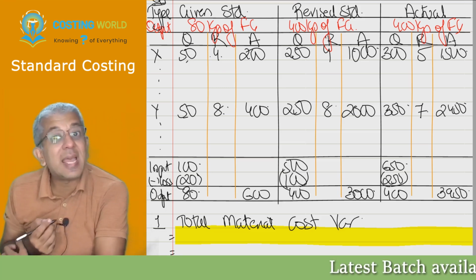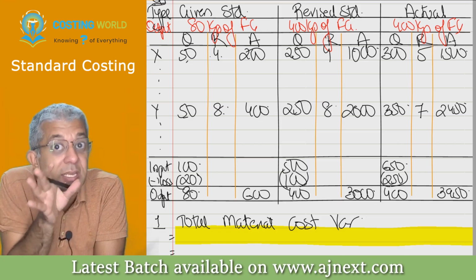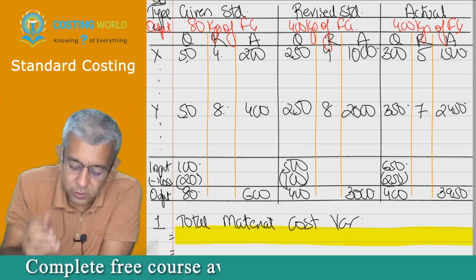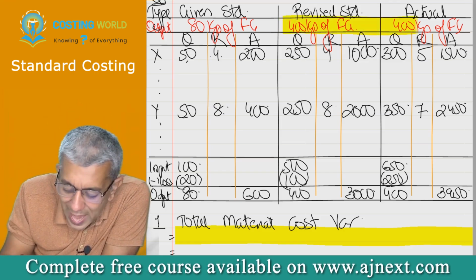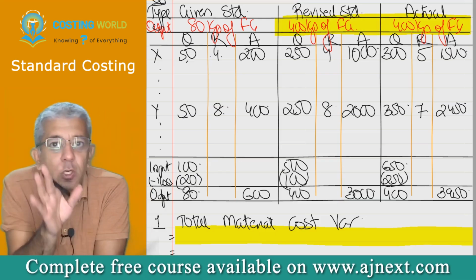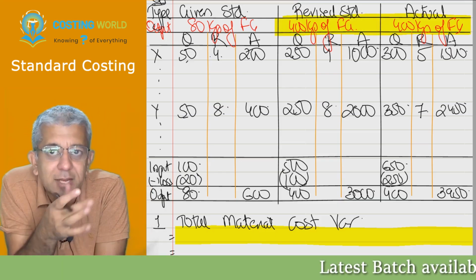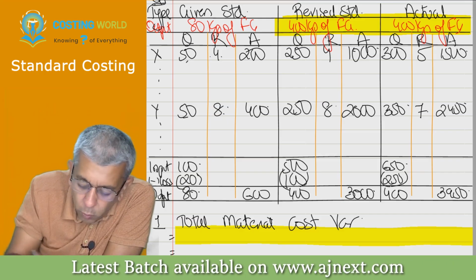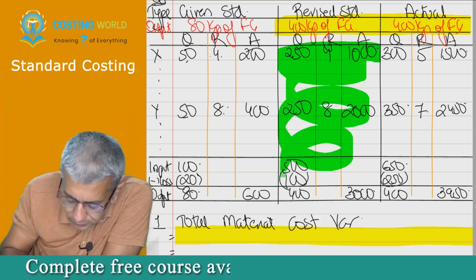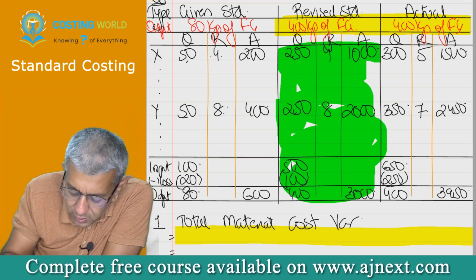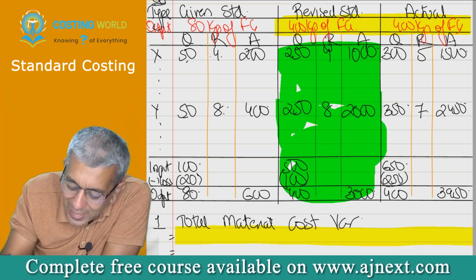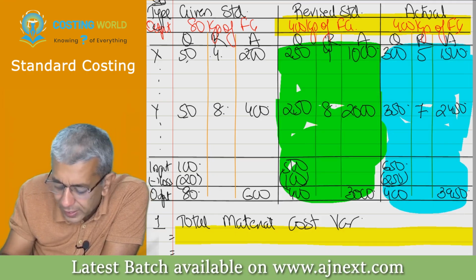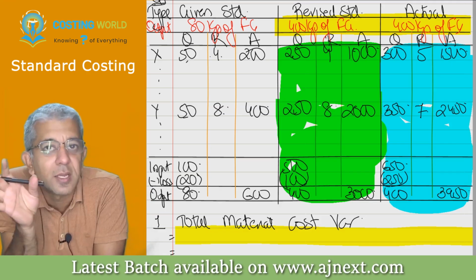Now for this entire sum, keep this thing in your mind. Always, I'm interested in actual output. Tell me, what was the actual output in this period? Output means how much you produced. So what was the actual output? 400. For 400 kgs, what should have happened? That is over here. Apart from that, for 400 kgs, what actually has happened, that data is over here. We are only comparing green data with this particular color data. Nothing else we are doing.